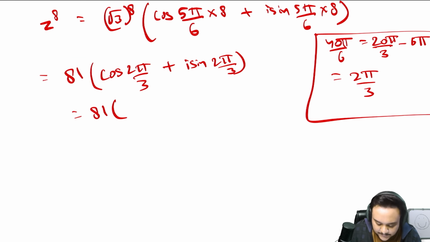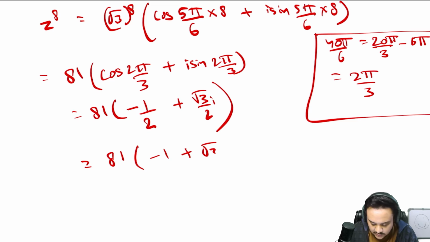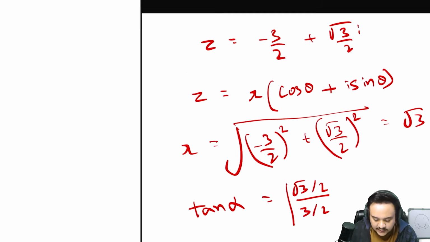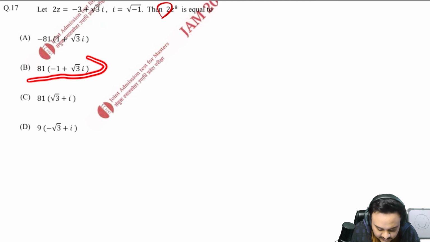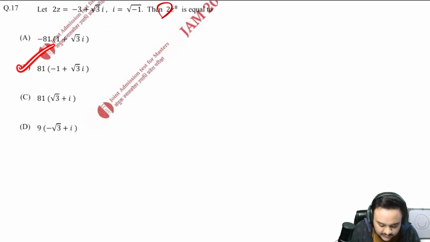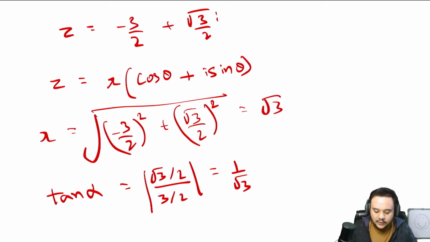So you'll get minus 1 by root 2. And another mistake that I made is that I had written minus 1 by root 2. It should have been minus 1 by 2. Now when you multiply by 2, you will just get minus 1 plus root 3i, because we are multiplying by 2 in the actual question as well. So 81 into minus 1, yes, this is the one. Your answer is B.